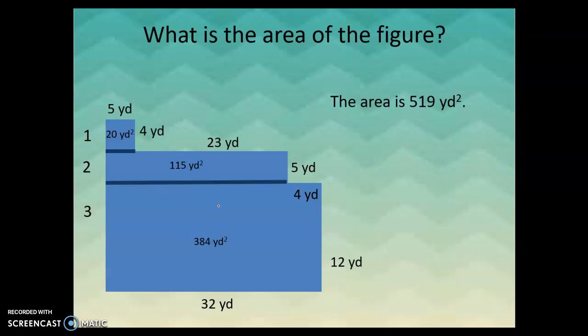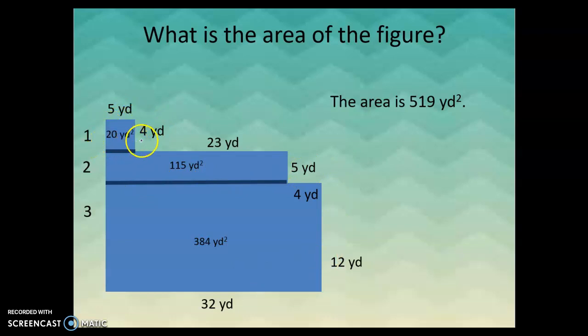So, as a reminder, when we are finding the area of complex shapes, we want to try and divide our shapes into smaller figures. And this large shape has been divided into, you see, a square. Shape number 2 is a rectangle, and shape number 3 is a larger rectangle. And then we find the area of each of these shapes.